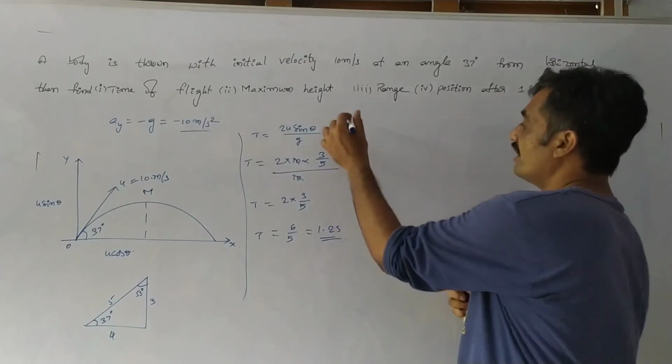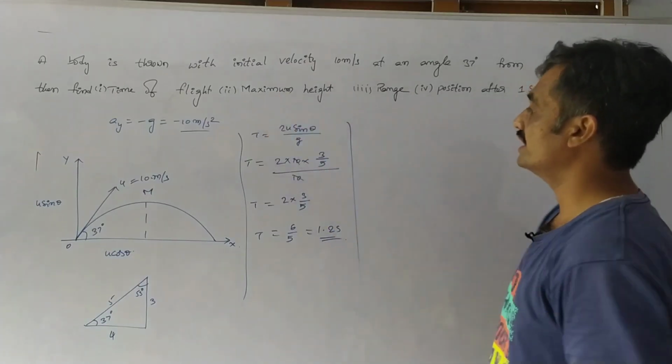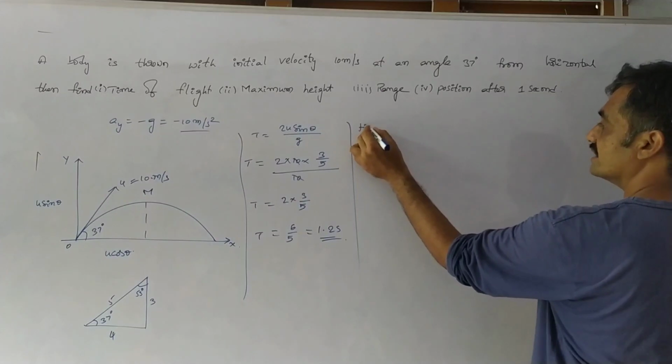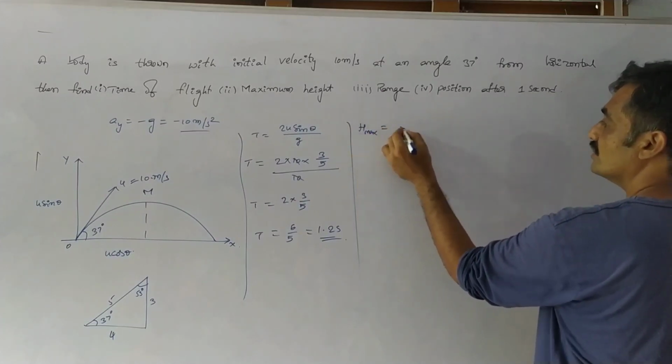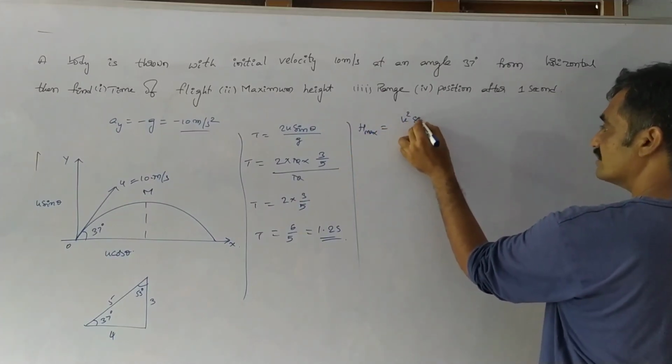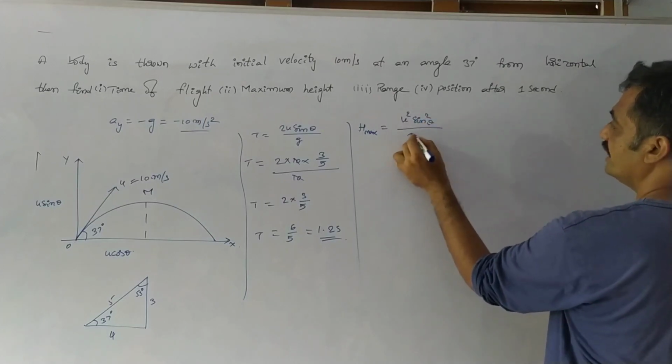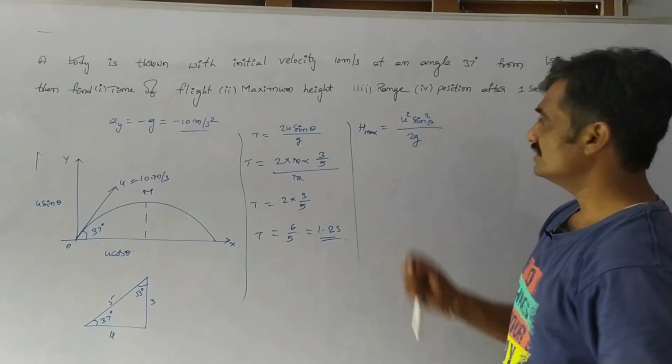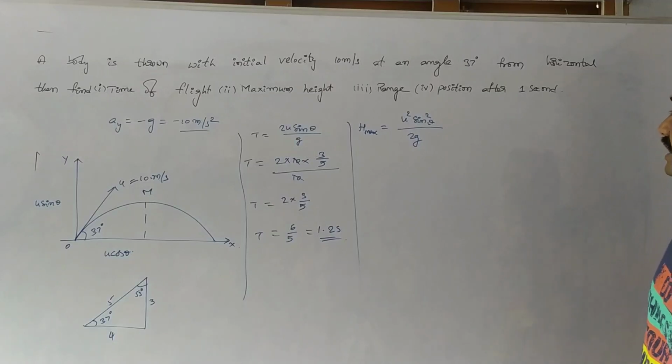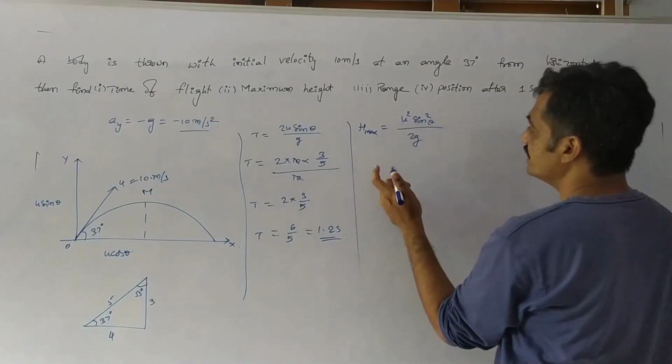Next we have to find the maximum height, where we know that h max equals u square sin square theta by 2g. Here the value of u is 10.